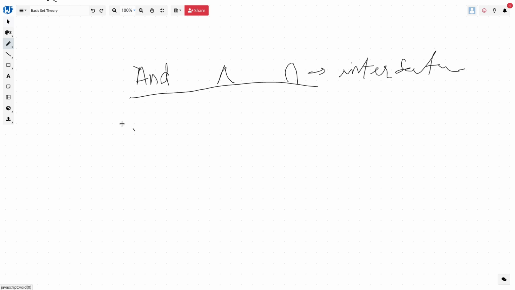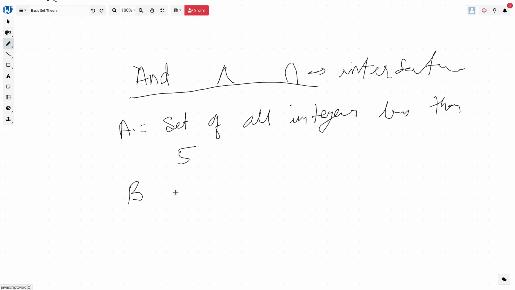So let's take an example. Let the set A be defined as the set of all positive integers less than 5.